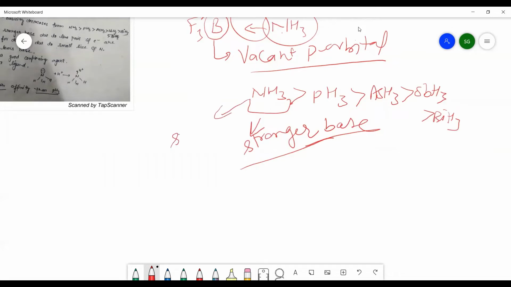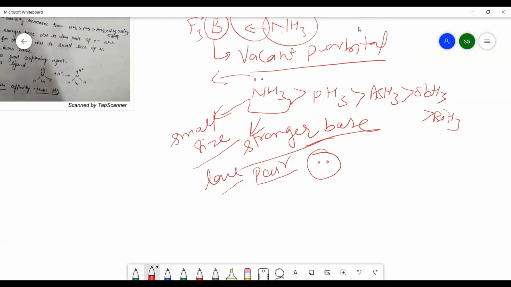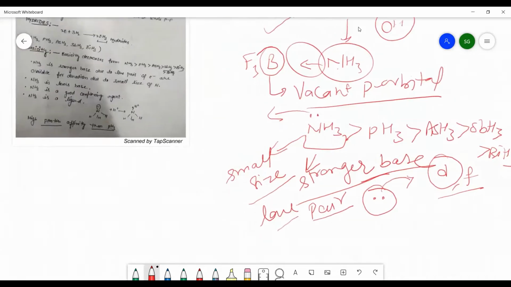Nitrogen has a small size, and because of that, the lone pair of electrons is concentrated in a smaller region and is easily available for donation. But in the other members, d orbitals and f orbitals are also present, so there is a dispersion of the lone pair of electrons, and it is not easily available for donation. Because of that, ammonia is the stronger Lewis base as compared to the other group hydrides.